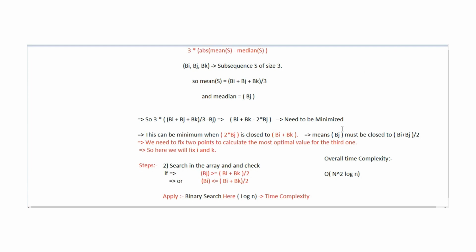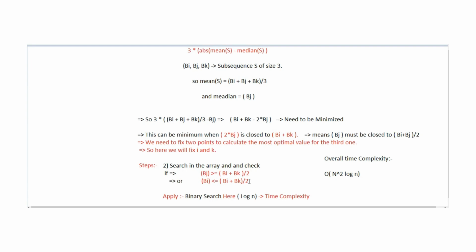Why am I saying binary search? Because if bj is greater than or equal to (bi + bk) / 2, we are searching for the smallest such bj value, and if it is less than or equal to (bi + bk) / 2, we are searching for the largest value. So here we can easily apply binary search, with its two techniques, lower bound and upper bound.